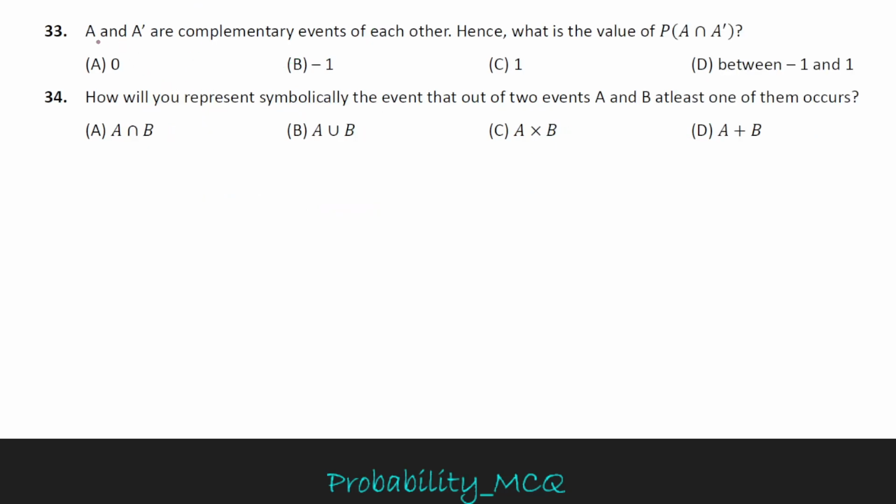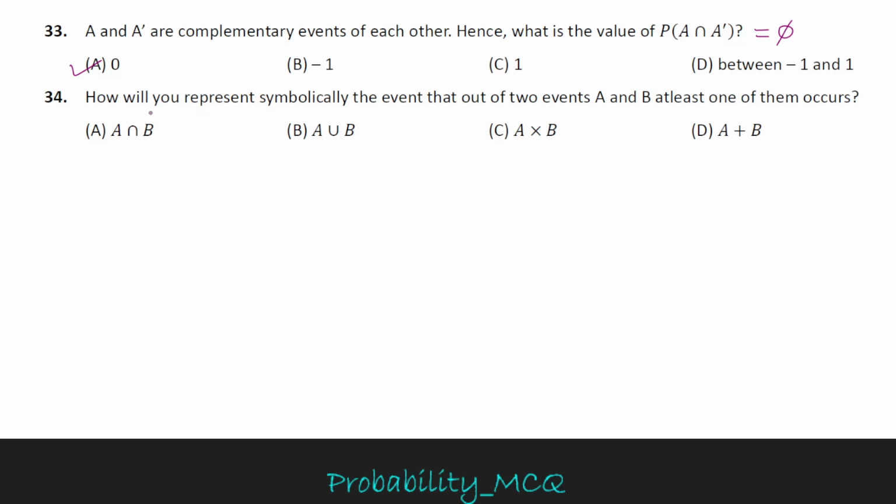Question 33: A and A prime are complementary events of each other. Hence, what is the value of P of A intersection A prime? If A and A prime are complementary events, then nothing is common between A and A prime. It equals the empty set, and the probability of the empty set is 0. So option A is the correct option.